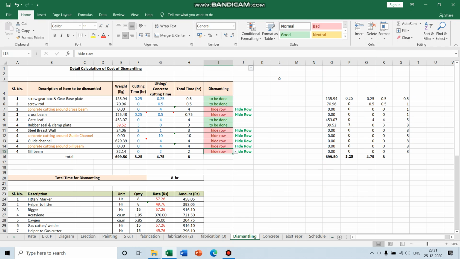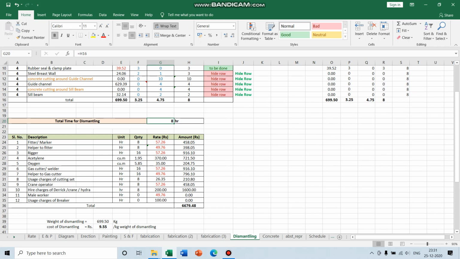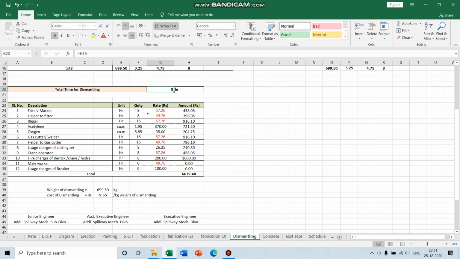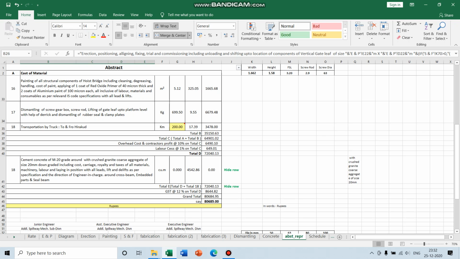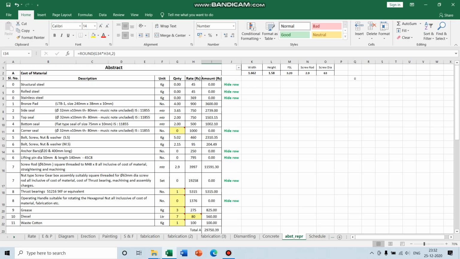So the time for dismantling is coming as 8 hours. Okay, and the cost of dismantling is coming as 6,679, which is going to be reflected in the abstract. You see 6679. Okay, and for the rest of the items there is no supply of the structural steel or